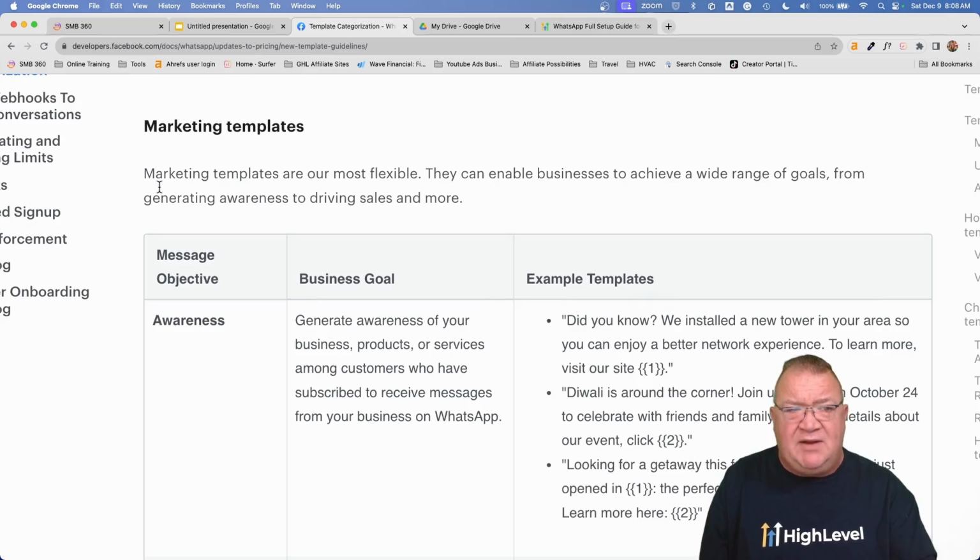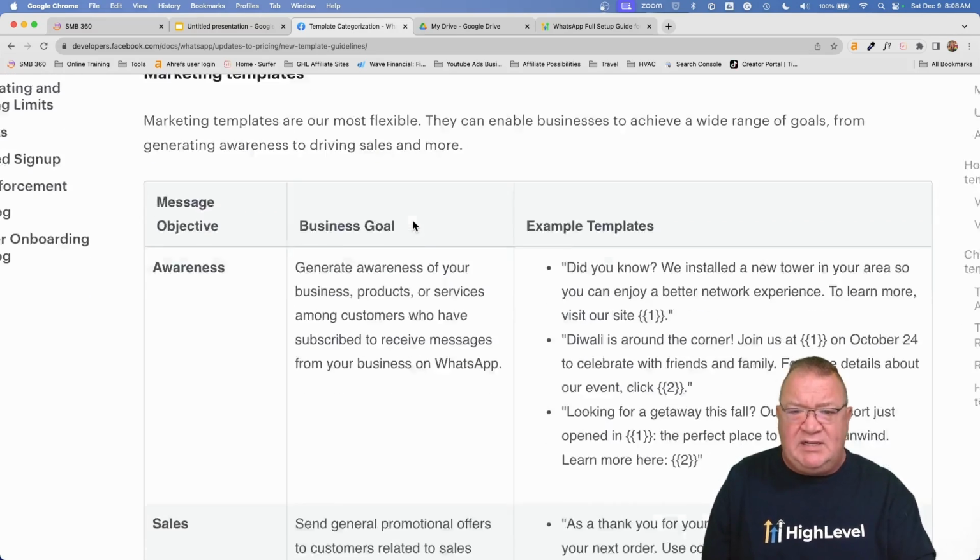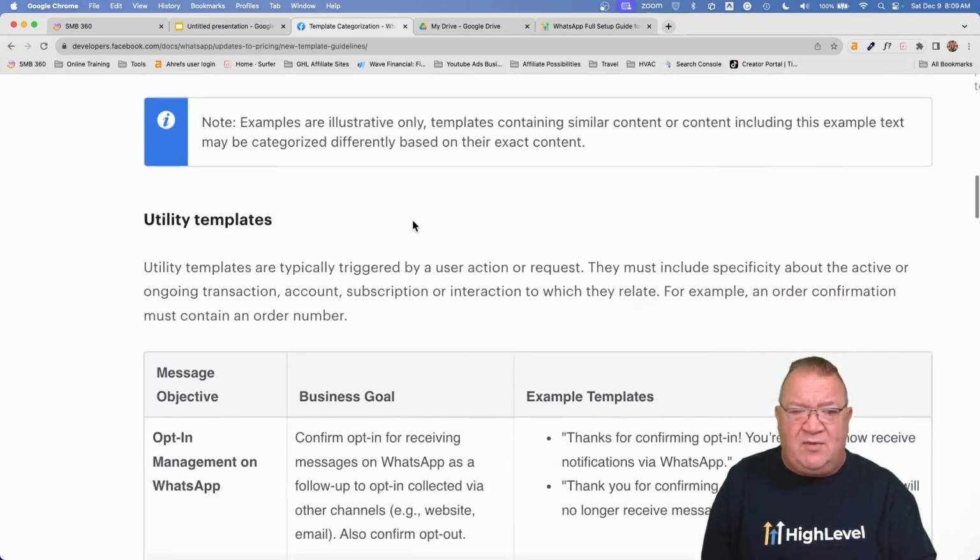Now, I'm going to blow this up so we can see it here a little bit. I'm just going to read this in case you can't read it. Marketing templates are our most flexible. They can be enabled by a business to achieve a wide range of goals, from generating awareness to driving sales and more. So this right here is what a marketing template is.